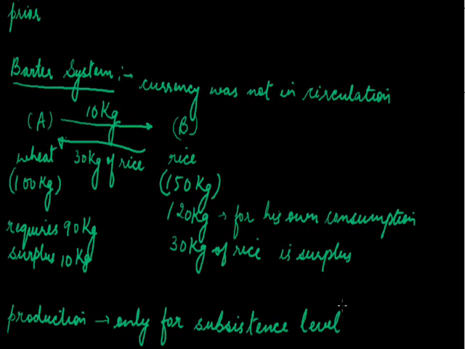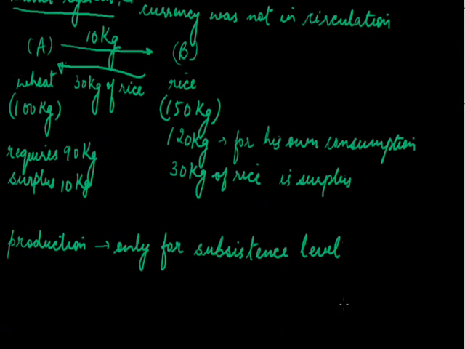Now if farmer A is having a surplus of 10 kg and farmer B is having 30 kg of rice, it is not that he has produced this to sell in the market. It is just a chance occurrence, because a mass production is taking place on his field. He is not having in mind that he will sell this surplus amount in market. Only after he is having a 30 kg surplus does he exchange this product with farmer A. That means in barter system, production is only for the subsistence level, and therefore there is no market as such as we see it in the present sense.